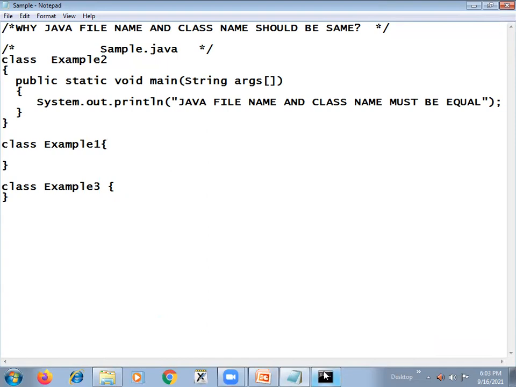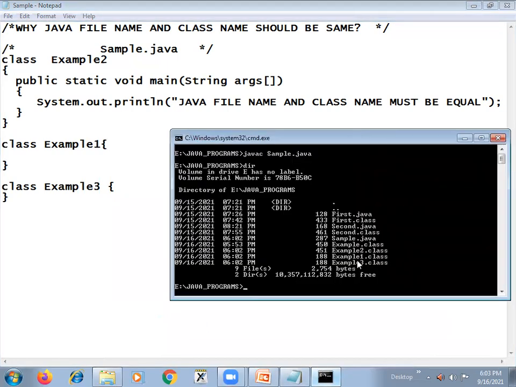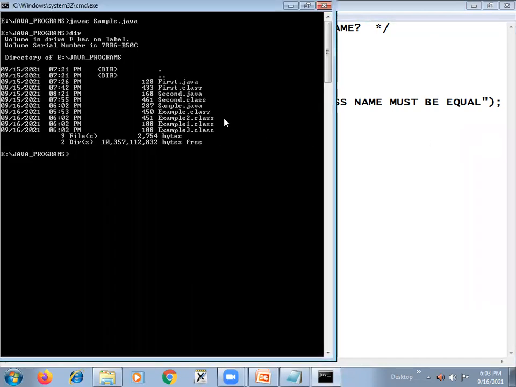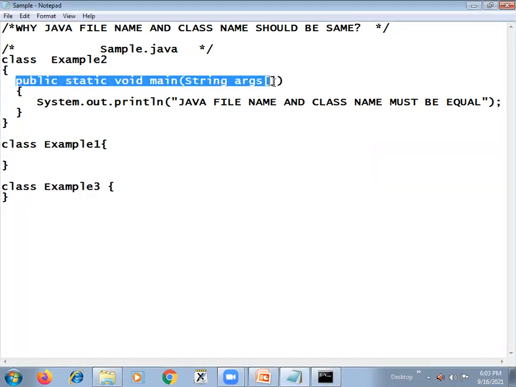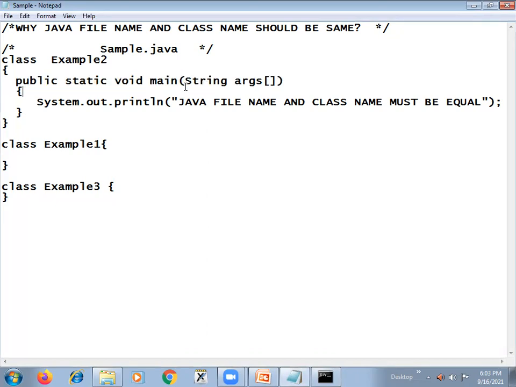Right? So then it creates the three .class files. Now there are three .class files, so which .class file do we need to execute? This is where you get the confusion. You need to execute only that .class file which contains the main method. You should execute only that class which contains the main method.